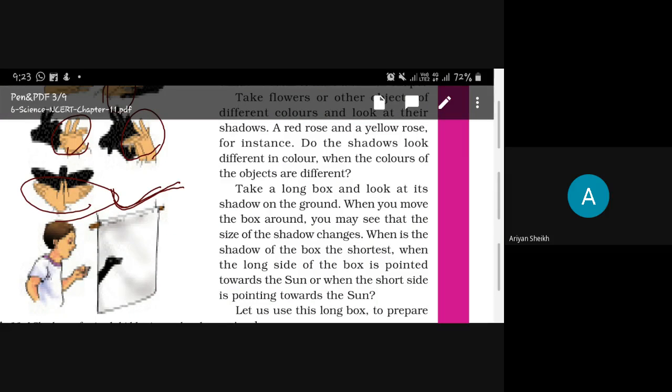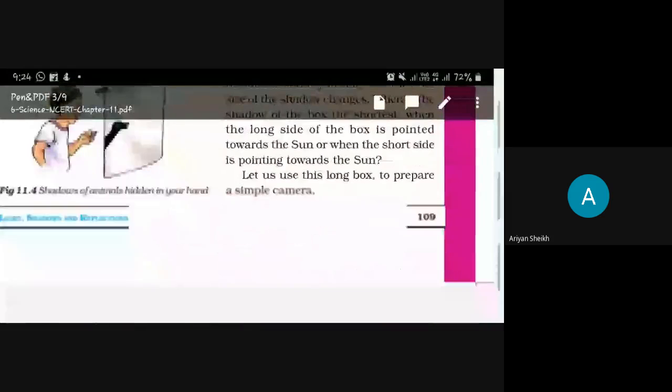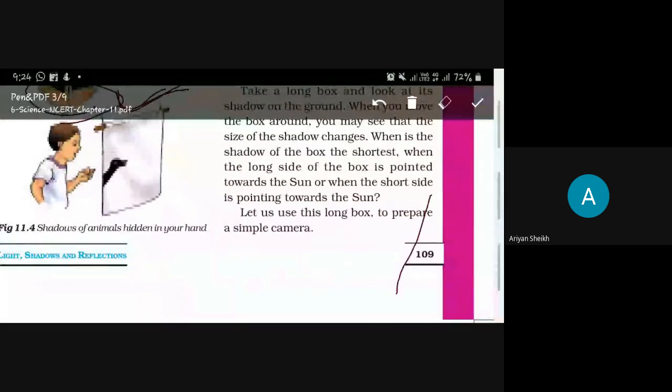When you put the long side of the box toward the sun, you will see a short shadow, and when you put the short side, you will see a long shadow. This change of shape occurs because of the direction of the sun and the holding position of the object. So we have completed this activity here.